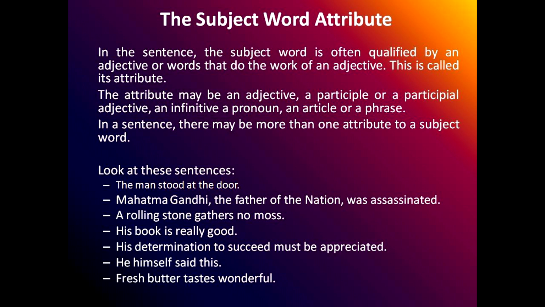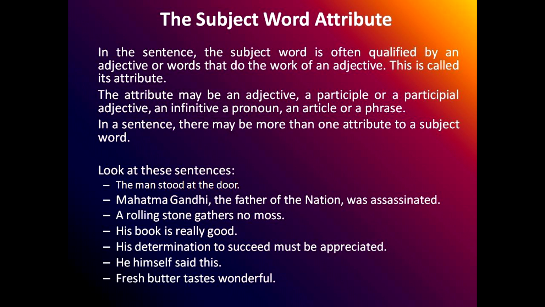Now here, what they are saying is that an attribute can be an adjective, a participle, a participial adjective, an infinitive, a pronoun, an article, or a phrase. Now here are some examples they have given. I shall read the first one and explain how to separate them. The first example is: the man stood at the door.